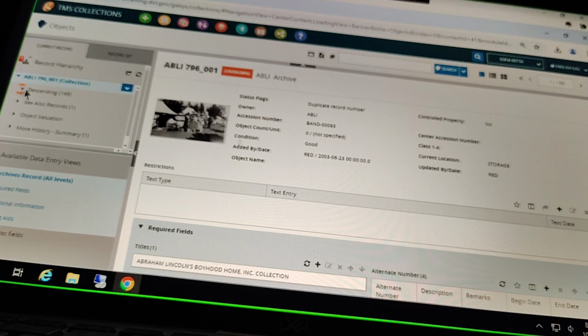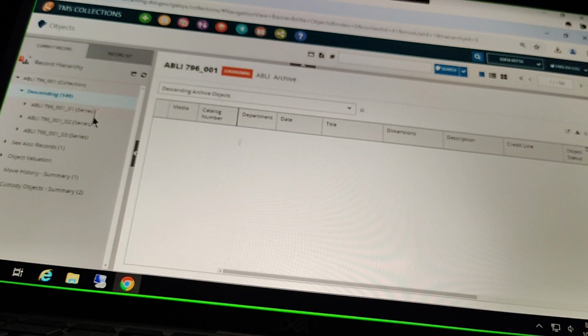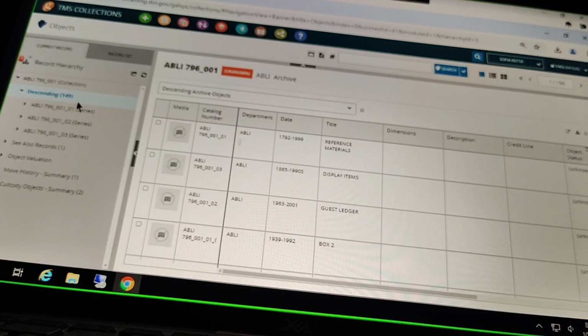And let's look at that descending order. So this summary that we're getting here, this number here, is going to be all of the records that are linked to this collection or within that hierarchy of this collection, right? So we see 149. When we first expand it, we just see these three series. But of course, those three series are going to have things underneath them, file units and individual items. So that number at the top is sort of the grand total that we're seeing related to this collection.